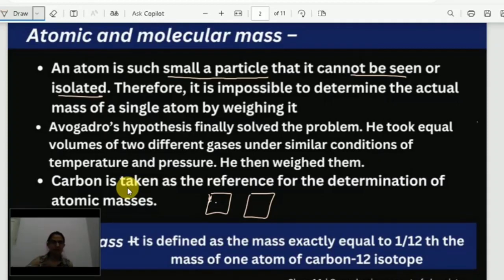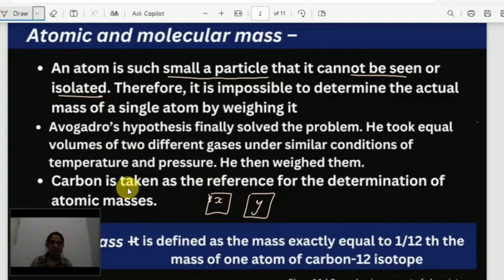Let us take any gas X and gas Y, or you can take nitrogen gas here and oxygen gas here. What we observe is that the number of particles in both is equal. Even though they are different gases, the number of particles is equal. This is what was said by Avogadro, when the temperature and pressure are similar. In both cases, we have to keep temperature and pressure equal.